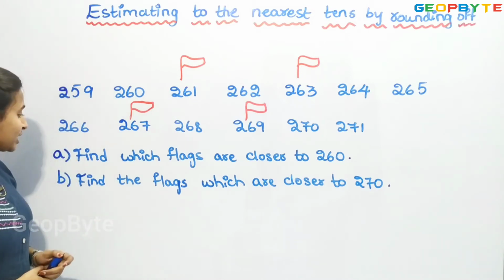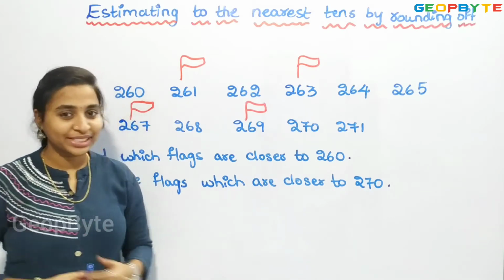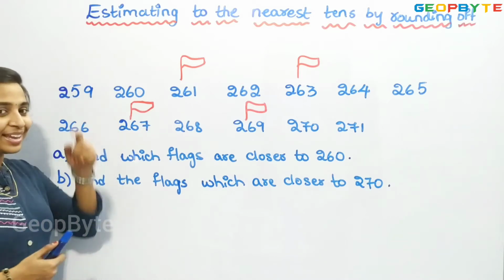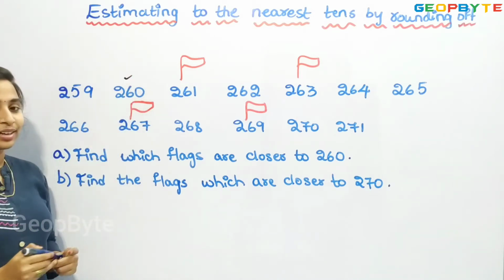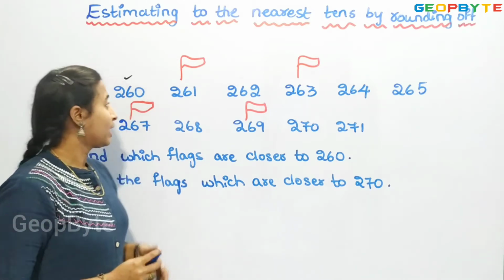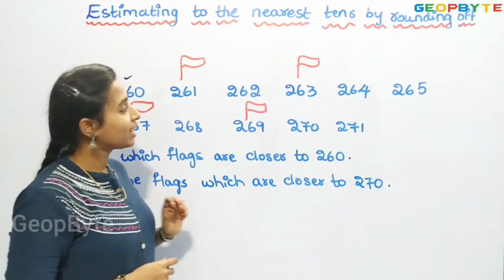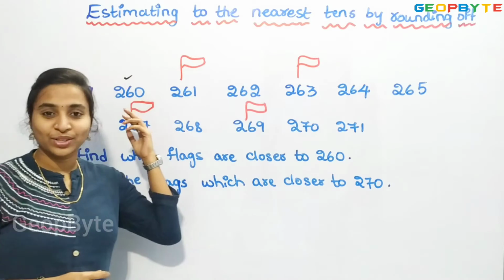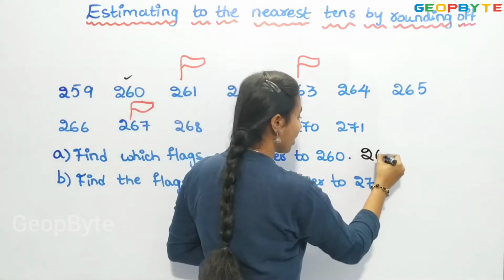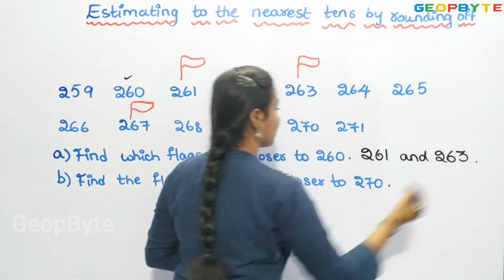The first question is: find which flags are closer to 260. First, where is 260? It is here. We need to find which flags are closer to 260. The 261 flag is closer to 260 and the 263 flag is also closer to 260. Let us write 261 and 263.